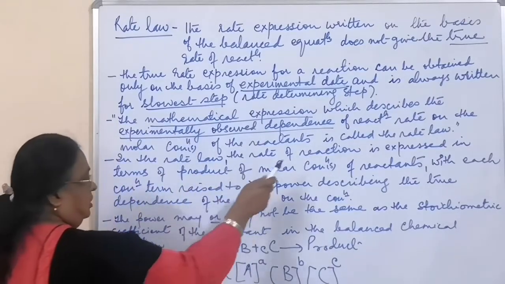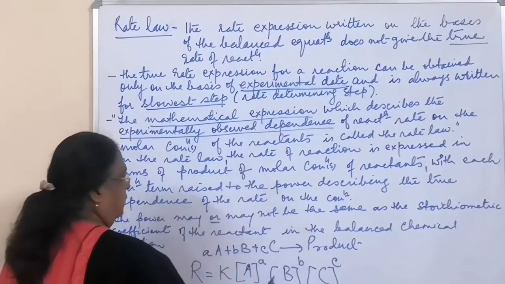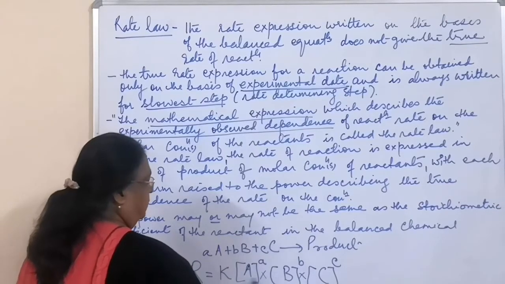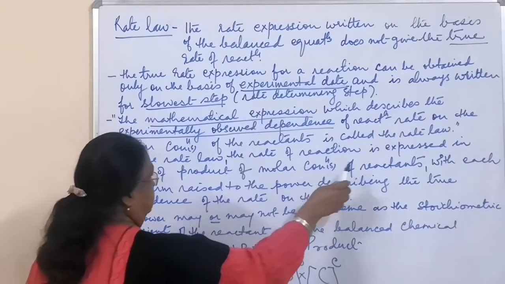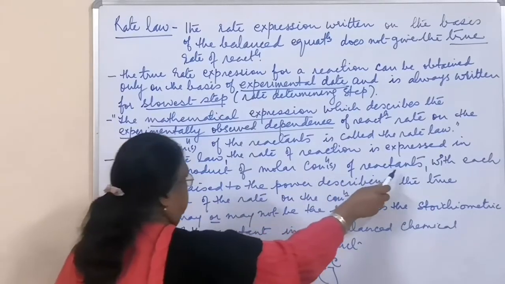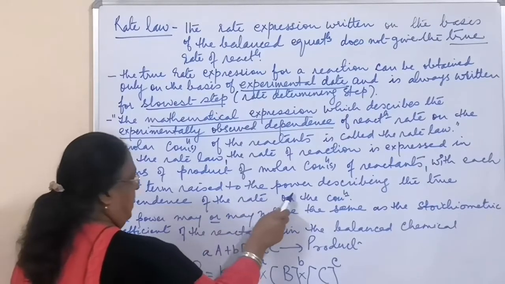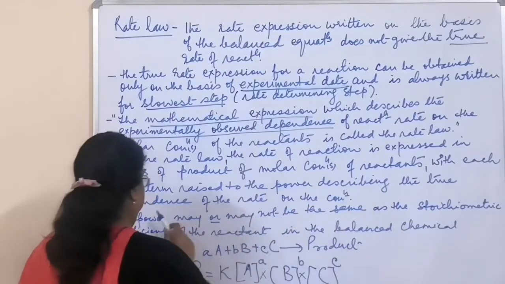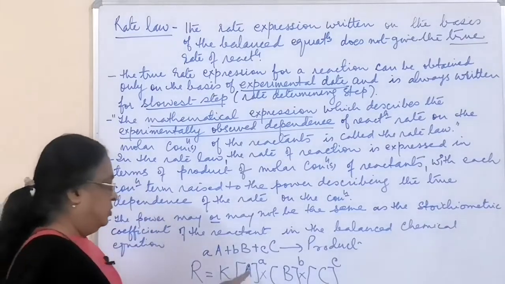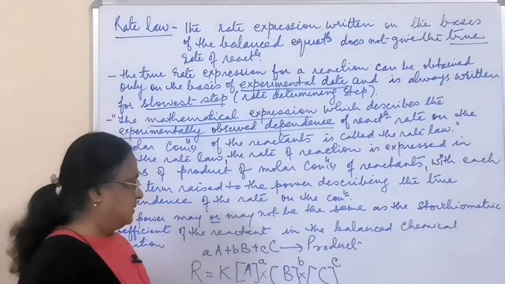In the rate law, the rate of reaction is expressed in terms of the product of molar concentrations of reactants, with each concentration term raised to a power describing the true dependence of the rate on the concentration. So the power which is raised will describe the true dependence.